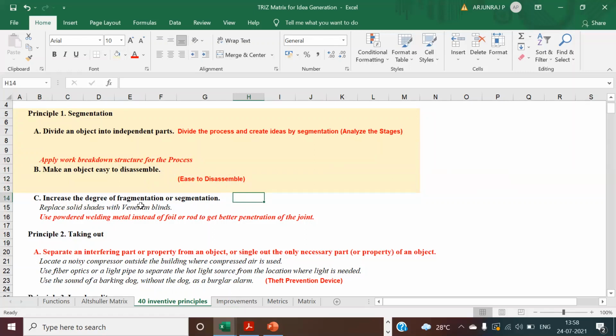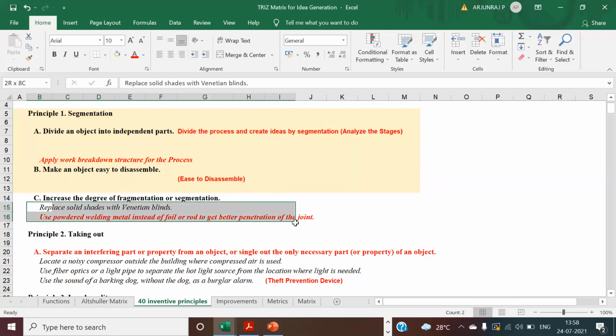Next, you have to increase the degree of segmentation or fragmentation. You need to find a way how you can increase the degree or accuracy of analyzing. These are some of the examples, but see this one example: you can go for a powder welding method instead of a foil welding, or a rod welding. You can go for a powder one to get a better penetration of the joint.